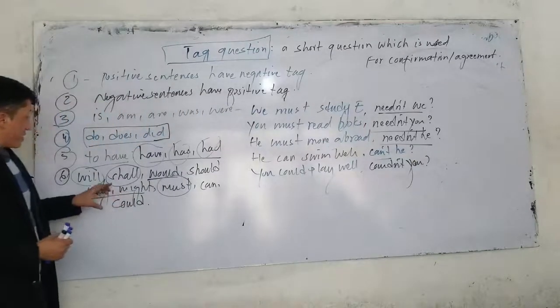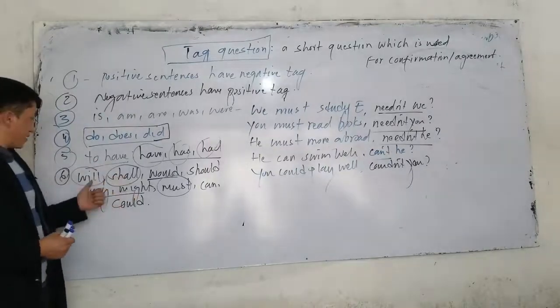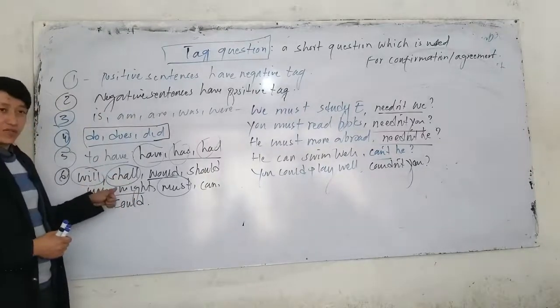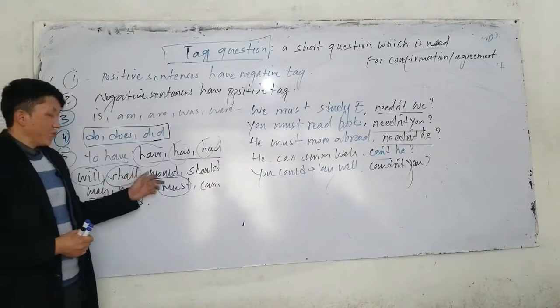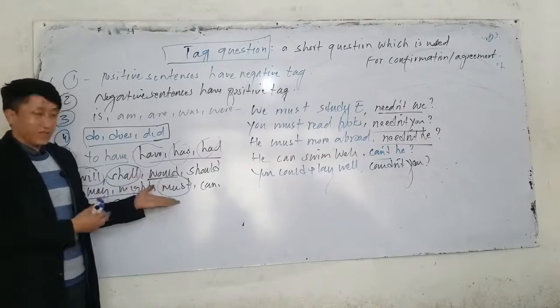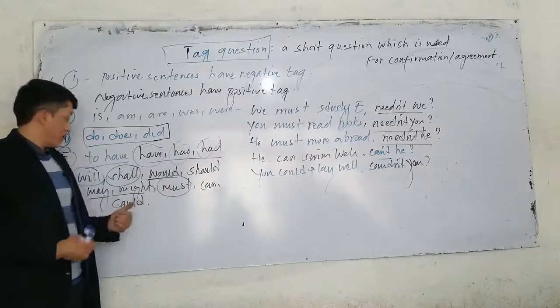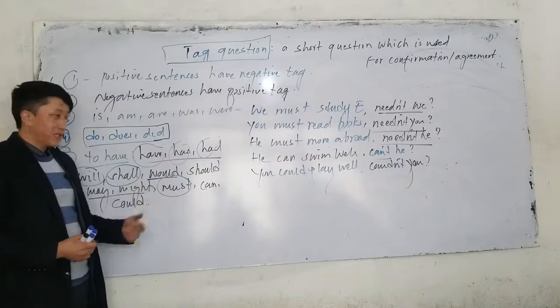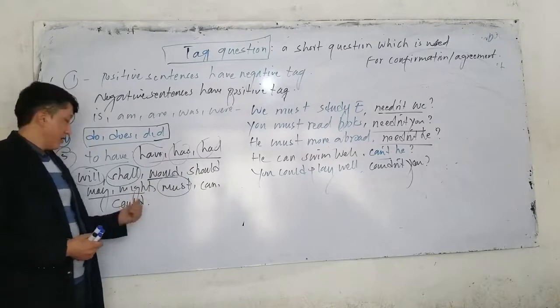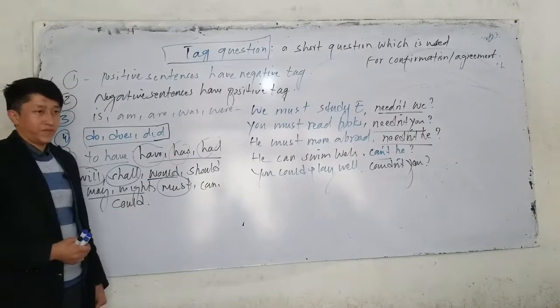Now, let me repeat again. We have auxiliary verbs. If we have will, won't. For shall, shan't, positive, negative. For would, wouldn't. For should, shouldn't. For may and might, wouldn't. For must, needn't. For can, can't. And for could, couldn't.